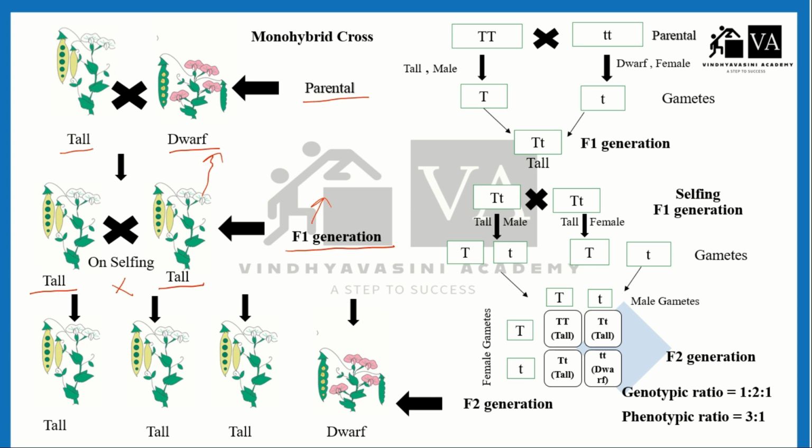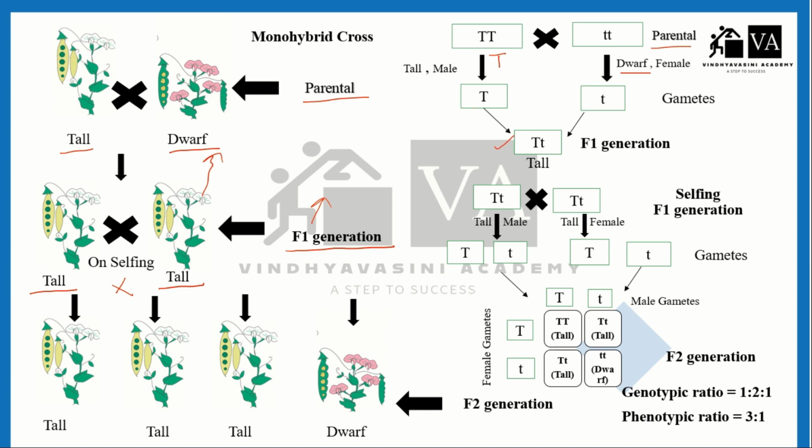So what will be the genetic basis for this monohybrid cross? He took a tall male plant and a dwarf female plant. These are the parental characters. Then the gametes will form. One allele will come from the male parent, and the other allele will come from the female.